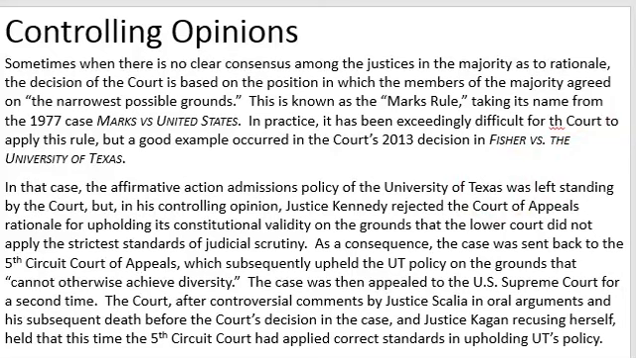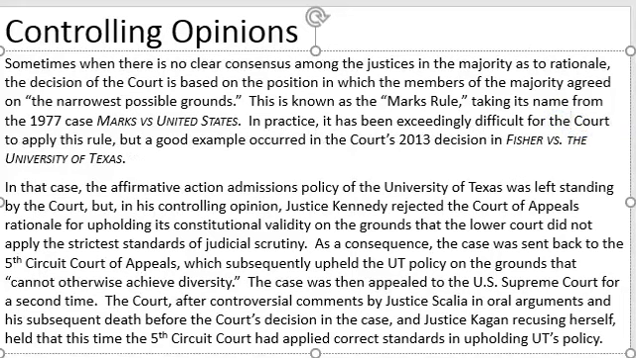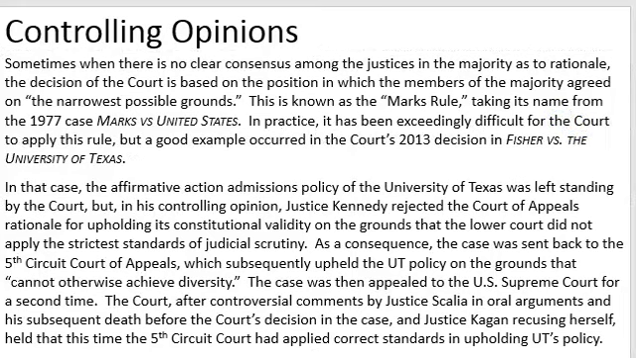Sometimes, when there is no clear consensus among the justices in the majority as to the rationale, the decision of the court is based on the position on which the members of the majority agreed, on, quote, the narrowest possible grounds, unquote. This is known as the Marks Rule, taking its name from the 1977 case Marks versus the United States. In practice, it has been exceedingly difficult for the court to apply this rule, but a good example occurred in the court's 2013 decision in Fisher versus the University of Texas.